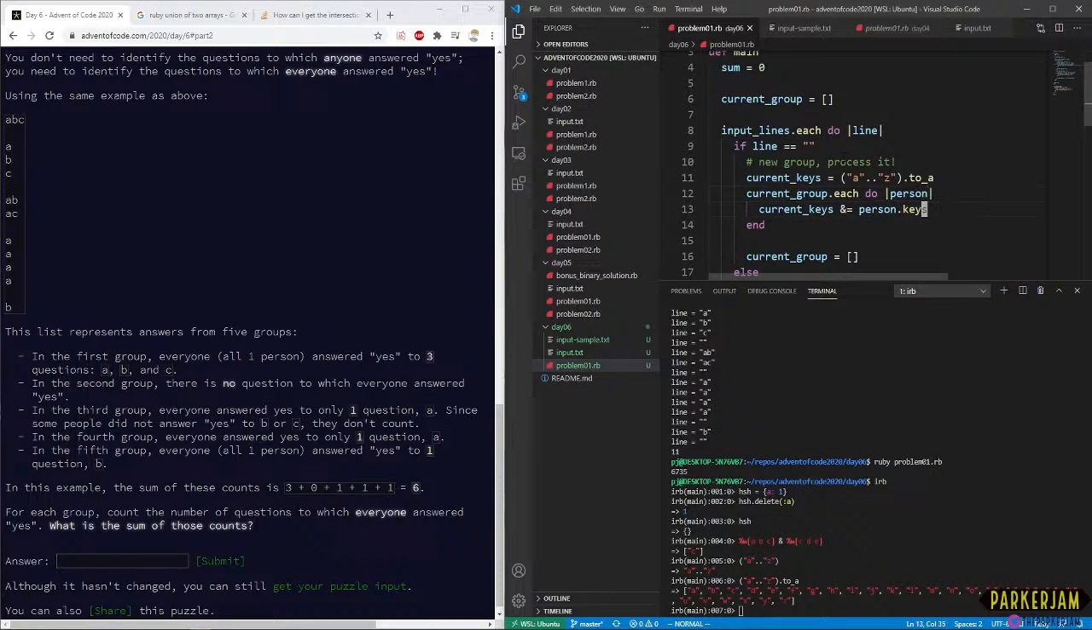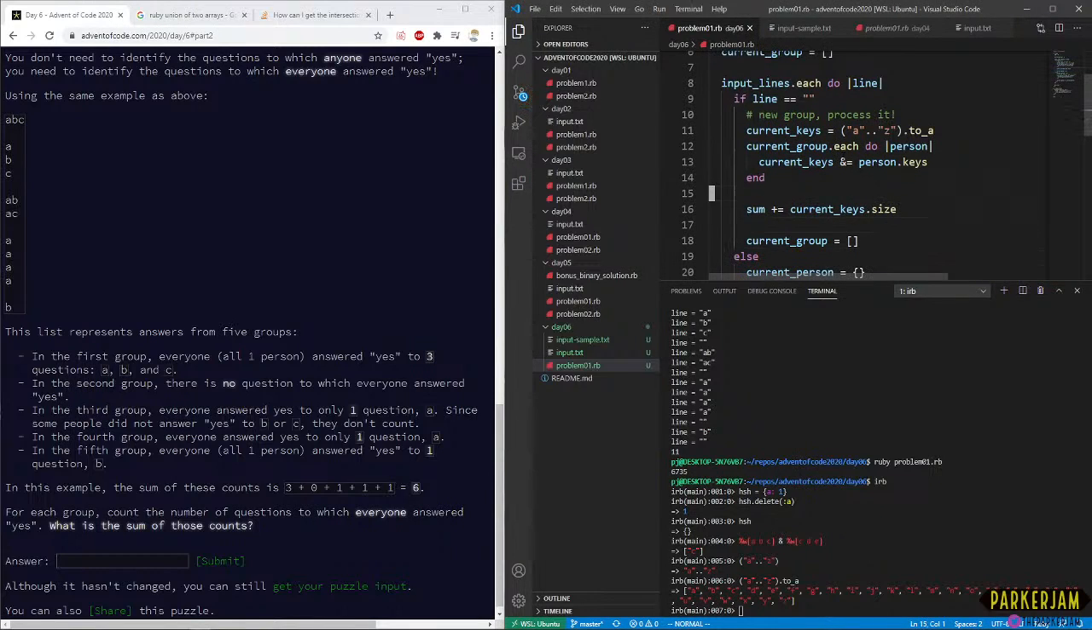And it's basically the same thing as spelling out A to Z like that as before. Okay, so we're just taking the union of these arrays here. And after we go through all the groups, sum is going to equal, we're going to want to add on to the sum current keys size, because that's going to be how many are included in all of these.